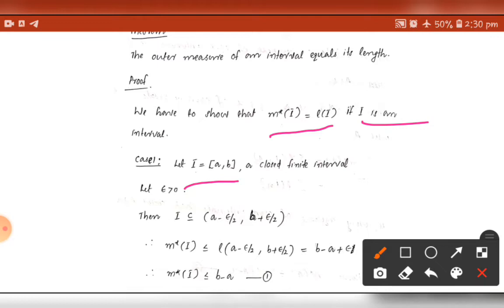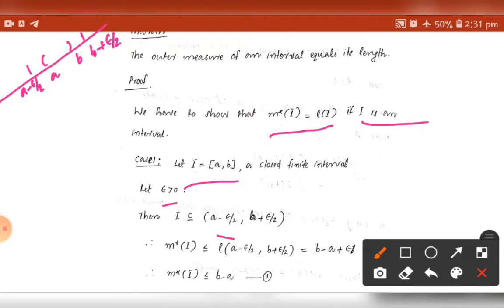So let epsilon be greater than 0. Then clearly I is contained in (a minus epsilon by 2, b plus epsilon by 2). Suppose this is the interval [a, b], and here is a minus epsilon by 2 and here is b plus epsilon by 2.